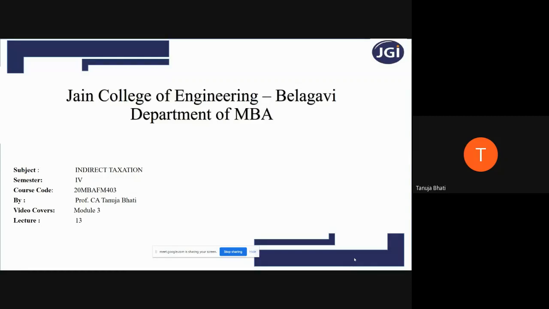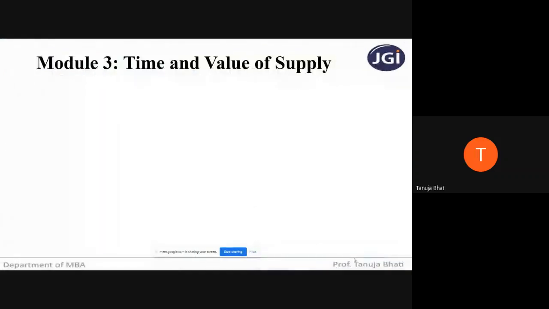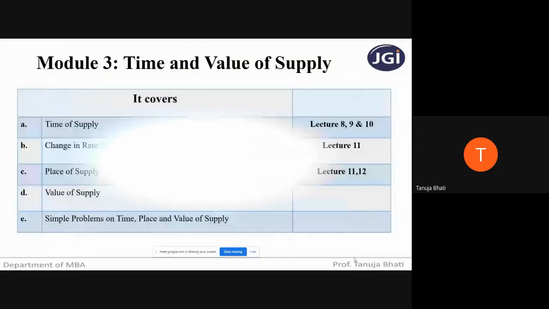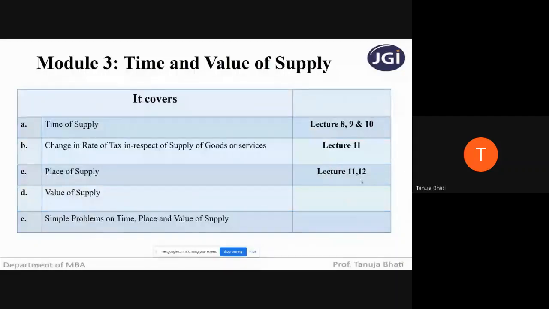Welcome students, welcome to lecture number 13, where we will be seeing module number 3 under subject indirect taxation. As we know, this module is nothing but time and value of supply. Time of supply we have already covered under lectures number 8, 9, 10. Change in rate of tax in respect of supply of goods and services is covered in lecture number 11. Place of supply we have covered in lectures 11, 12, and today also we will be continuing with place of supply.